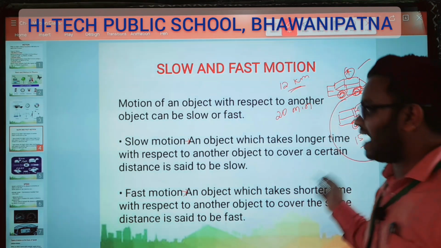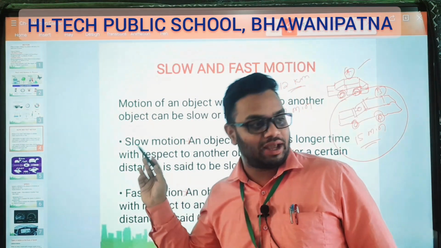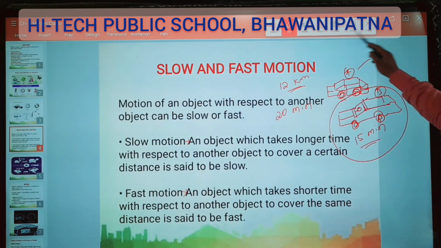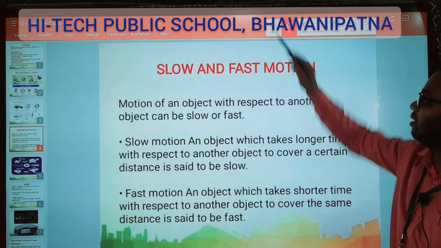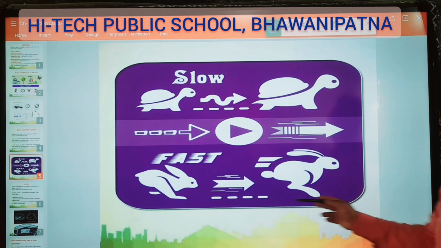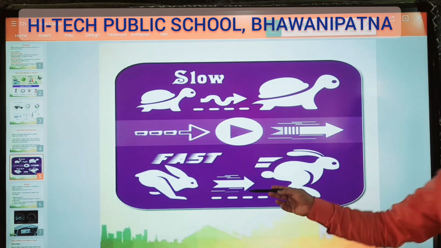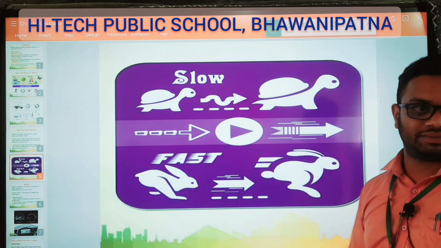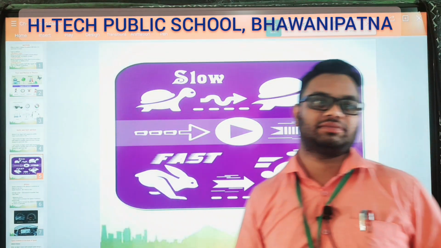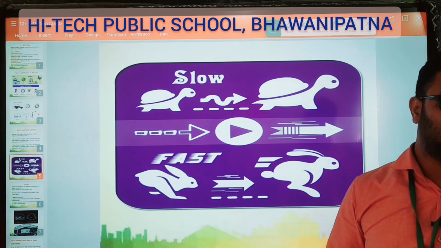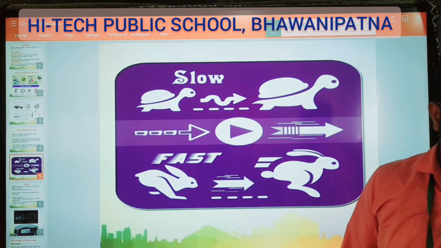So when we compare them, we get slow motion and fast motion. Got it? Yes, sir. Next, move to the next slide here. So here you see one is moving slower, another one is moving faster. They have both competition. They are comparing. Okay, what's the doubt? Can an object have more than one motion? Yes, I gave example about our Earth. So more than one motion.